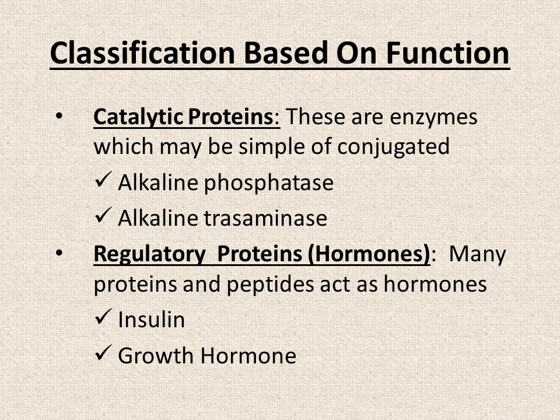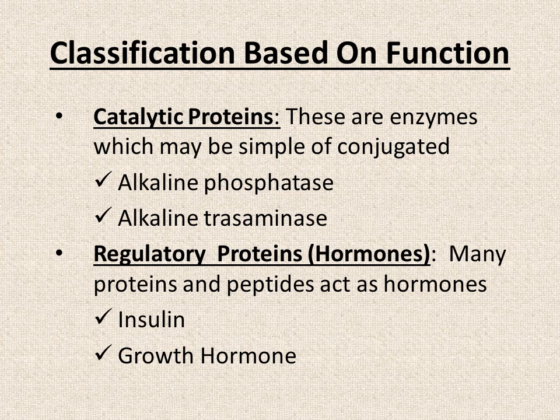So far we have discussed the classification of proteins based on their structure and based on their physical properties. Now there is a third way of classifying proteins, which is classification of proteins based on their functions. And the first category in this classification is that of catalytic proteins, which are also known as enzymes, because there are a number of proteins which catalyze different metabolic processes in our body, and therefore they are known as enzymes.